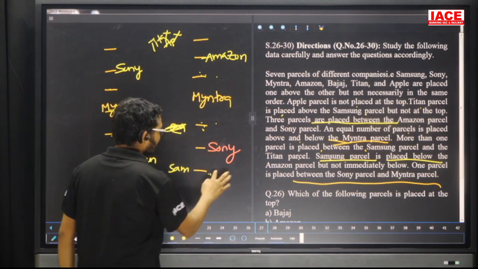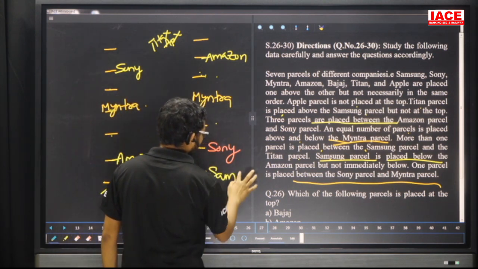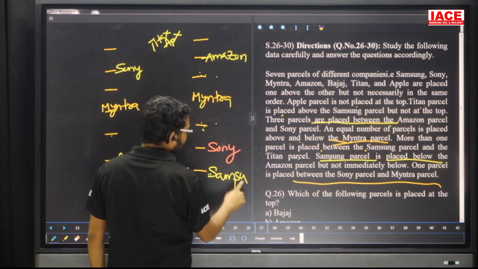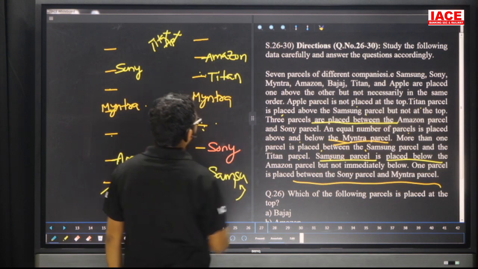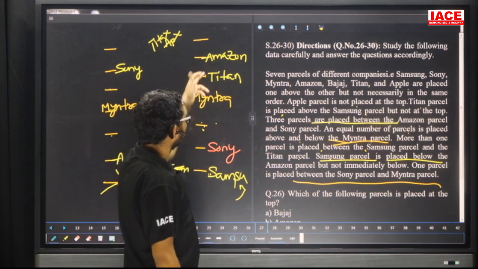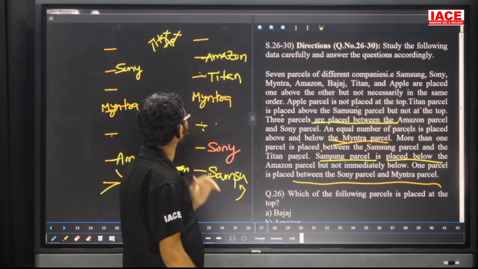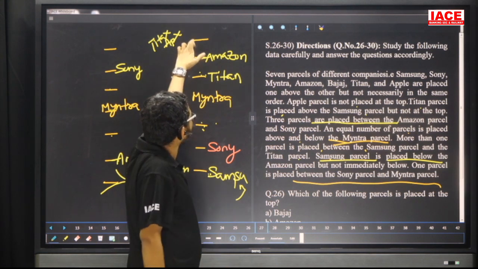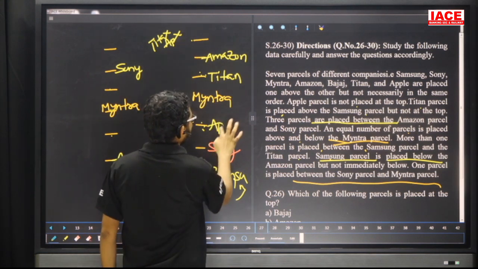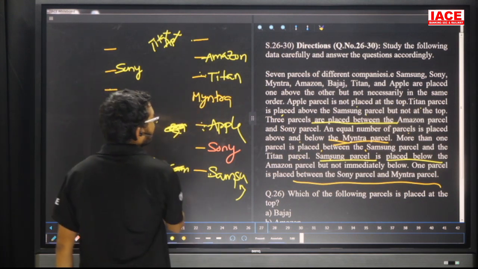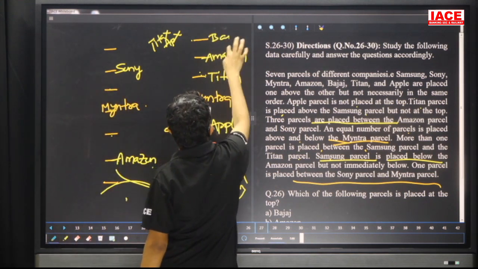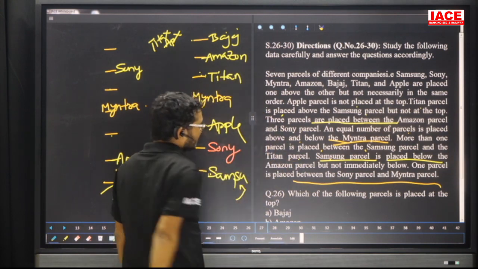So Samsung here and Titan here gives more than one parcel between them. Now Apple is not at the top, so this is the possibility for Apple. Now the remaining is Bajaj, and Bajaj is at the top. Yes, this is the given arrangement.